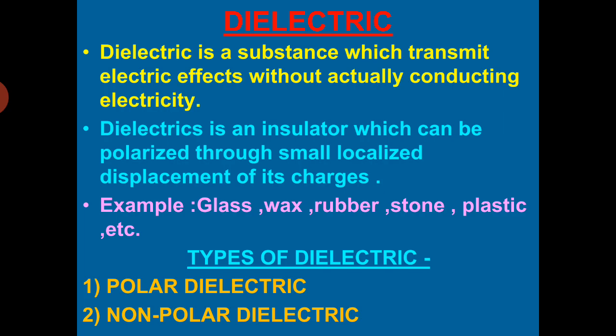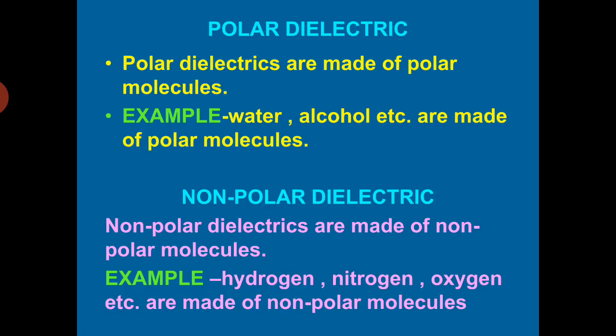and many others. Now we can categorize these dielectrics into two types: polar dielectric and non-polar dielectric. Now what is meant by the polar dielectric? Polar dielectrics are made up of polar molecules. Now, what are polar molecules?